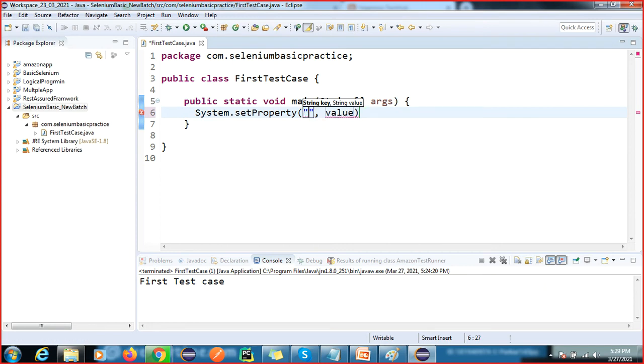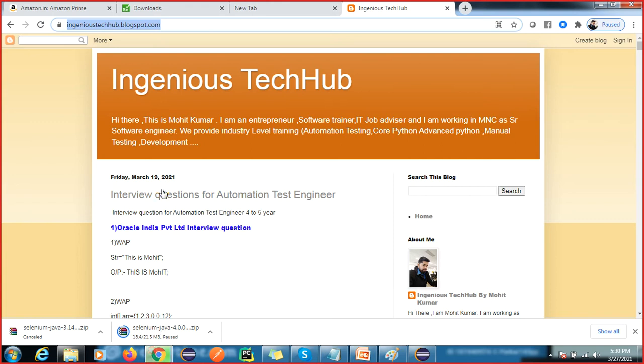So I'm going to launch webdriver.chrome.driver. I'm going to launch our application on the Chrome browser. Chrome will not communicate with Selenium directly, so we have to take help from a third party tool. So the key you have to pass here is webdriver.chrome.driver, because it will not communicate with the browser directly.